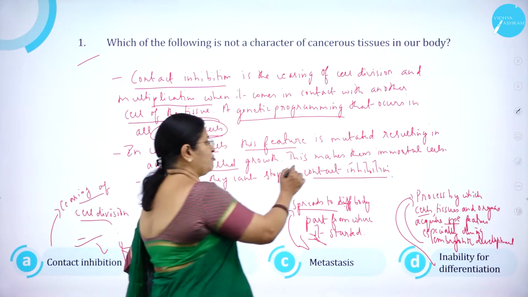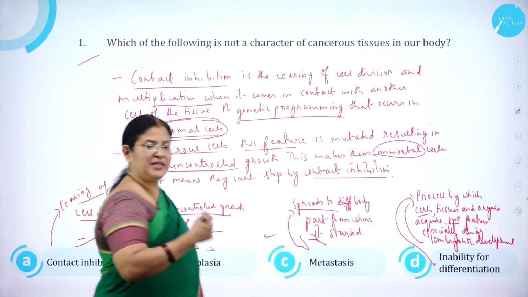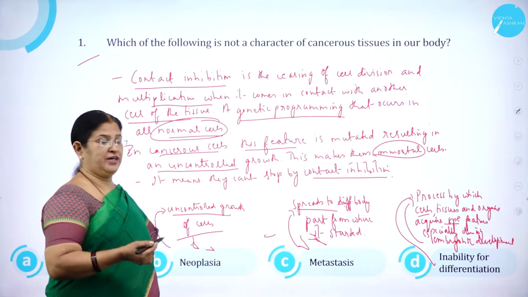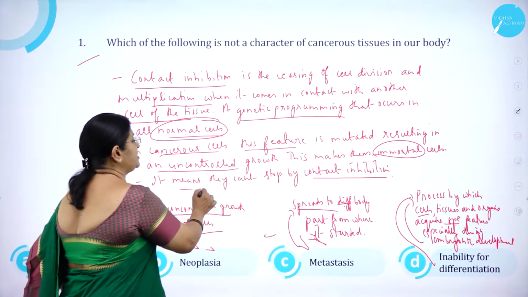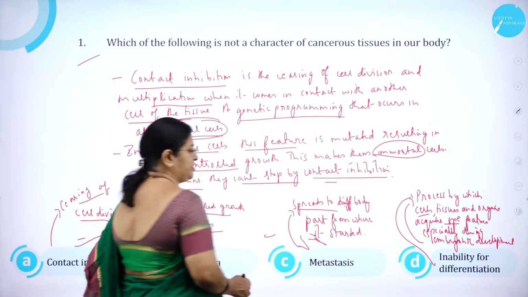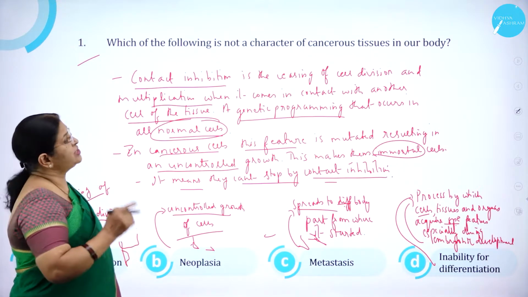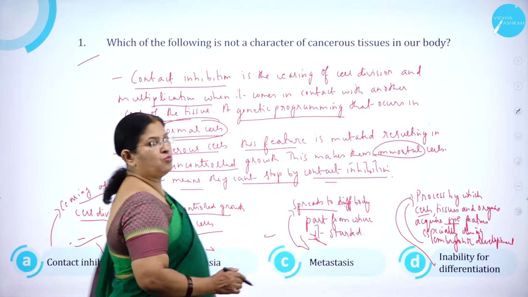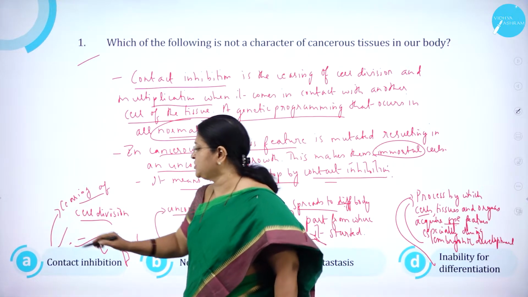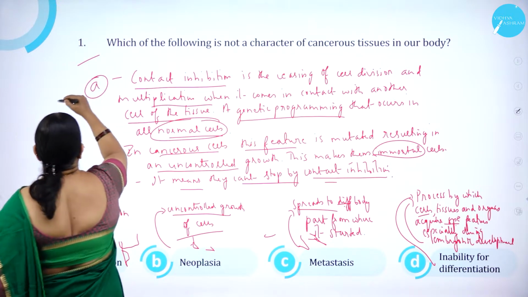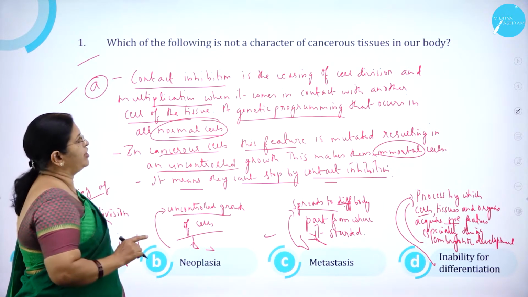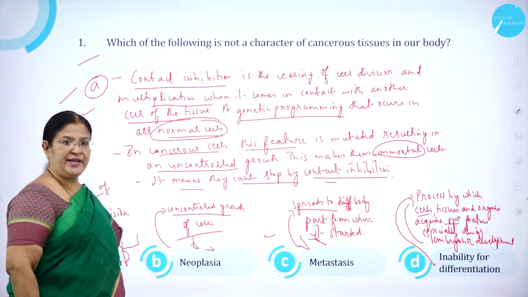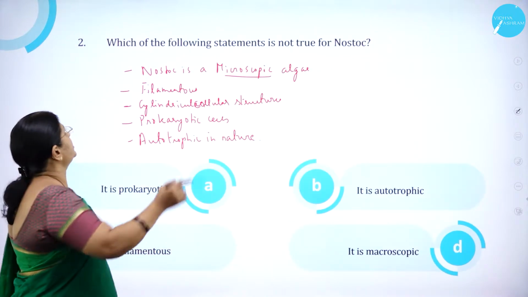And this makes them what? Immortal. They keep on multiplying and the growth of cells will remain forever. They keep on spreading, so they can't be stopped by contact inhibition. So, which of the following is not a character of cancerous tissues in our body? It is option 1, contact inhibition. So, option A is the correct answer. Which of the following is not a character of cancerous tissues in our body? It is contact inhibition. Moving on to question number 2.